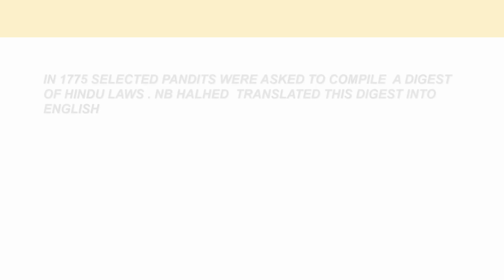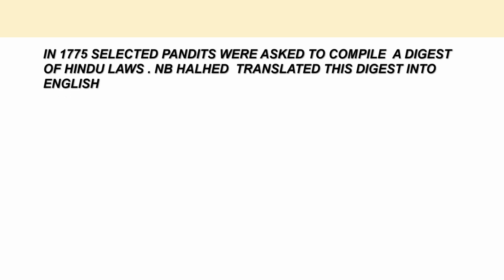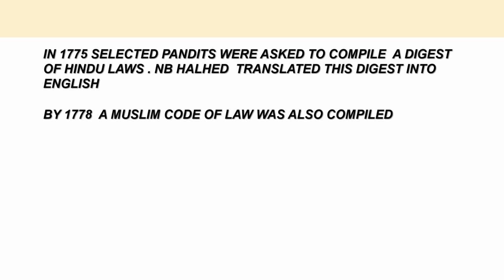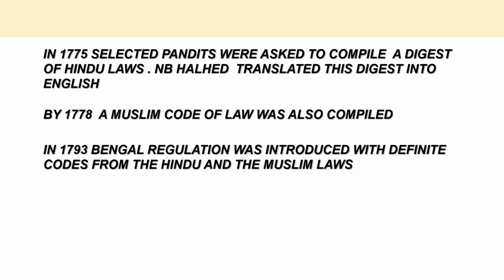In 1775, selected pundits were asked to compile a digest of Hindu laws. N.B. Halhed translated this digest into English. By 1778, a Muslim code of law was also compiled. In 1793, Bengal regulation was introduced with definite codes from the Hindu and the Muslim laws.